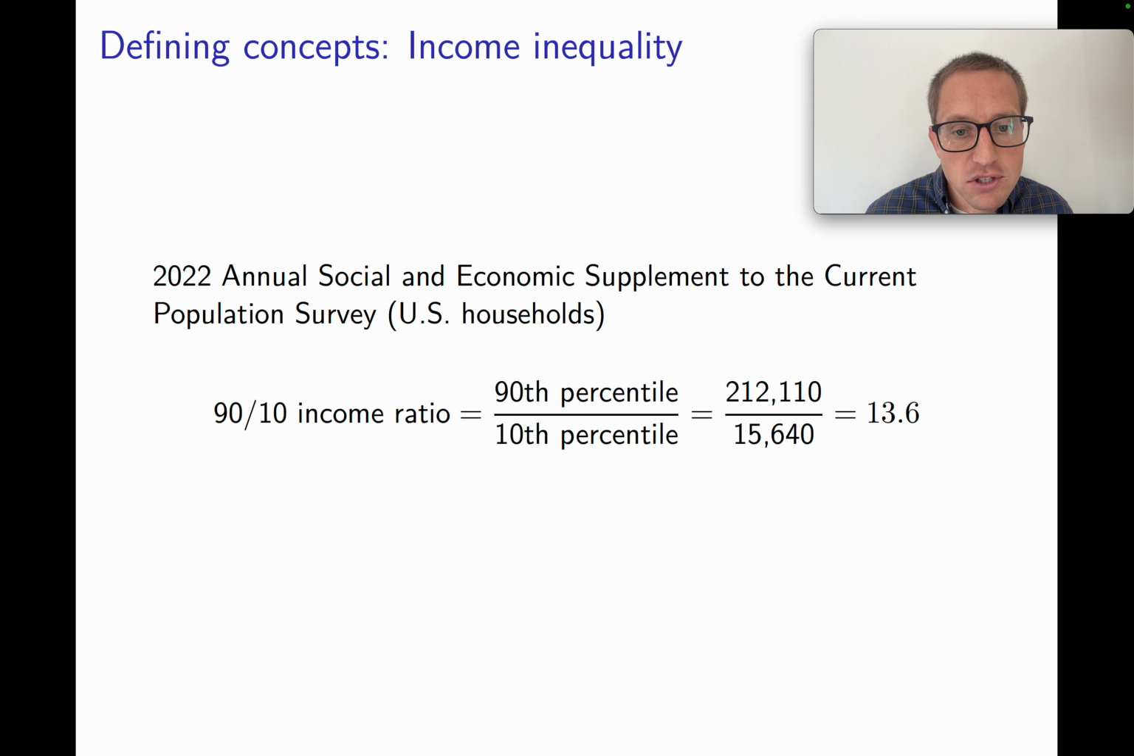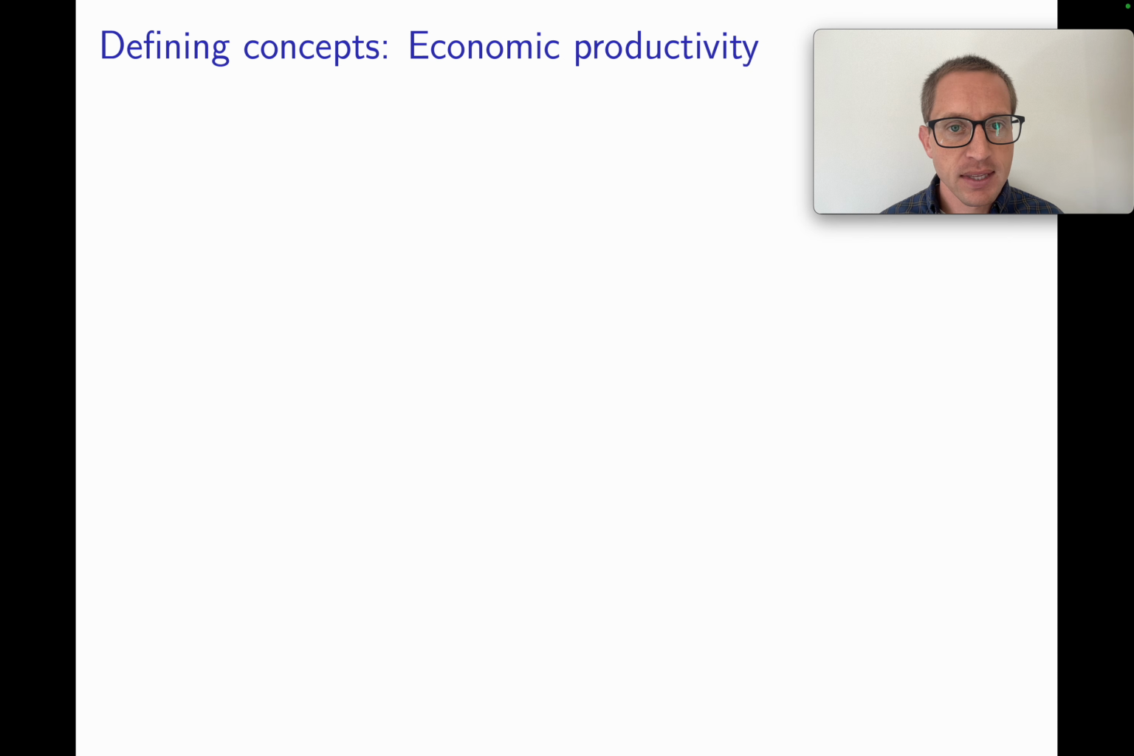Putting this in math on your screens, we would see that the 90th percentile, 212,110, is the top of the fraction, and the 10th percentile, 15,640, is the bottom of the fraction. We might then say that the top of the distribution has incomes that are about 13.6 times as high as those at the bottom of the distribution. This will be our measure of income inequality. It's a ratio of the 90th to the 10th percentile.